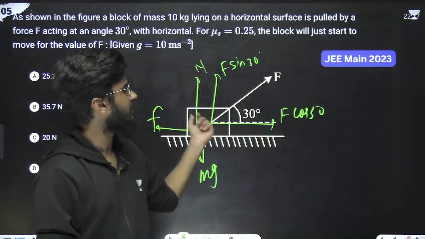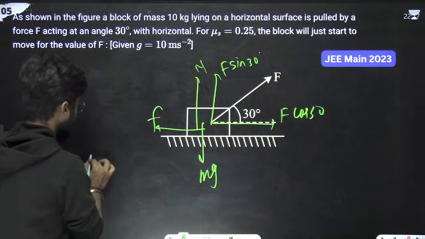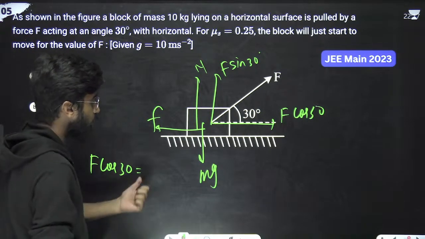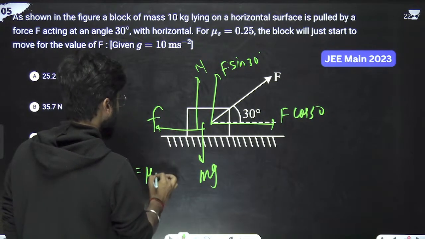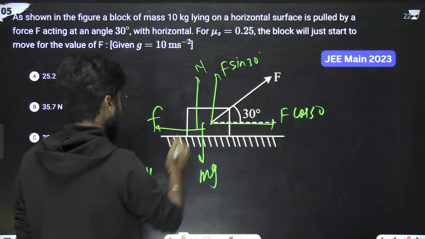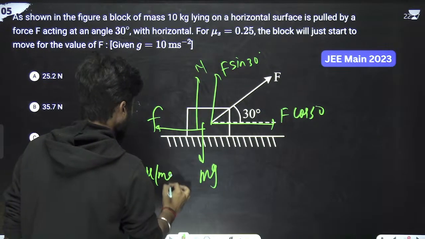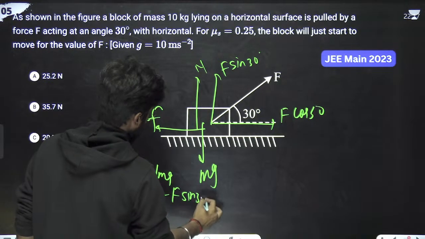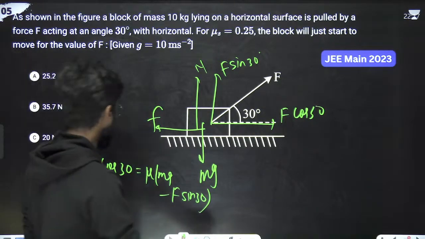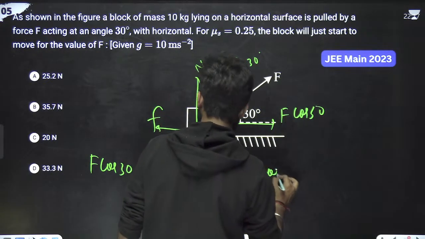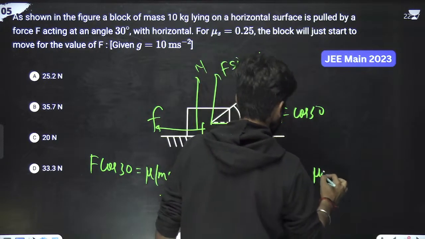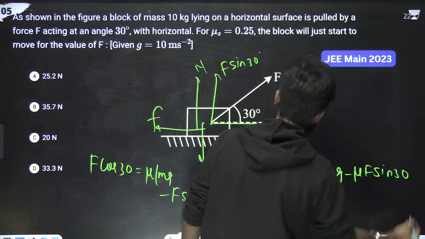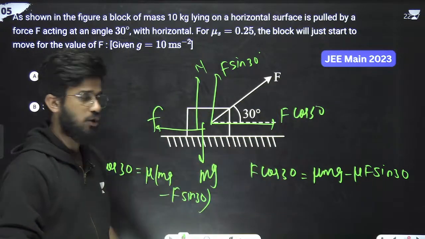Just moving means this force is equal to this force. So F cos 30 is equal to friction, which is mu into N. N is mg minus F sin 30. So F cos 30 is equal to mu mg minus mu F sin 30. We have to find the value of F.